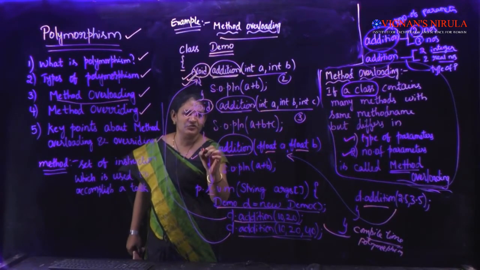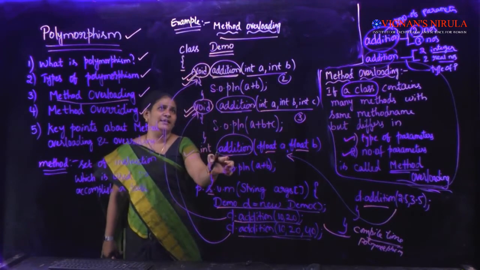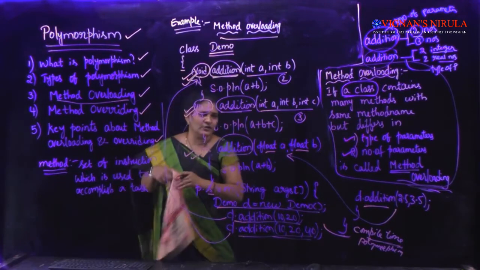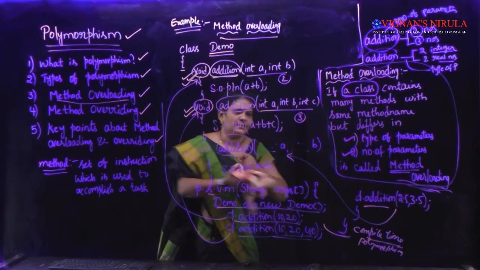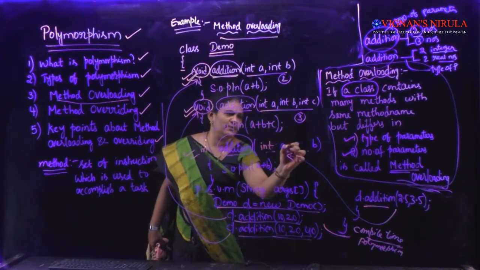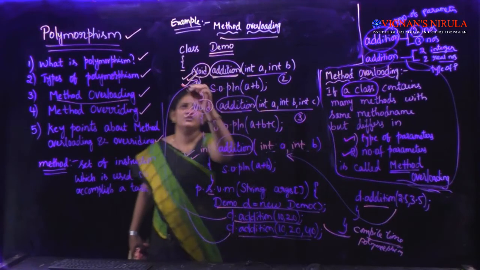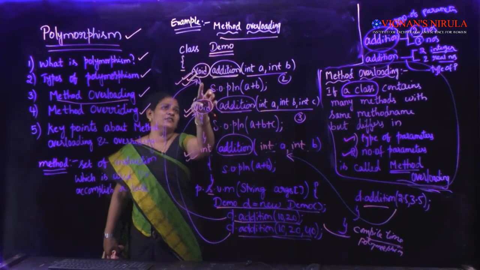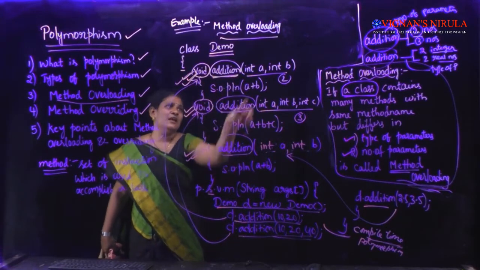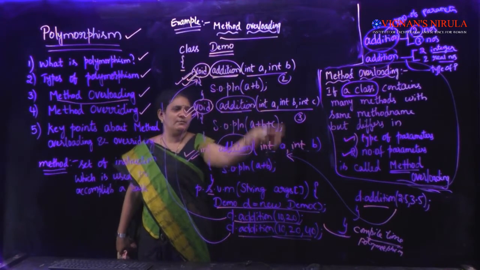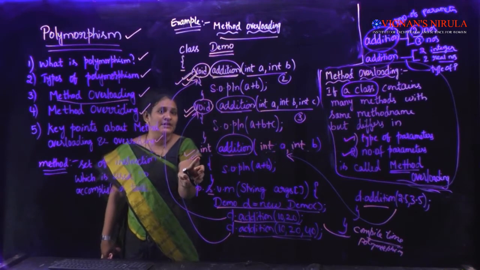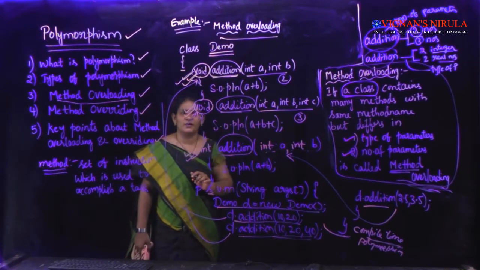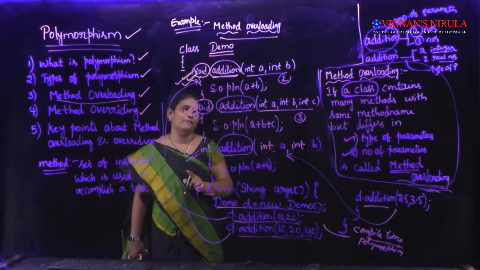Suppose I am changing the return type here: int addition, void addition, and also I am trying to change the parameters to int a comma int b. If you observe the first method and the third method, the method name is the same, and the type and number of parameters are the same, but they differ in what? They differ in return type. This is not an example of method overloading.